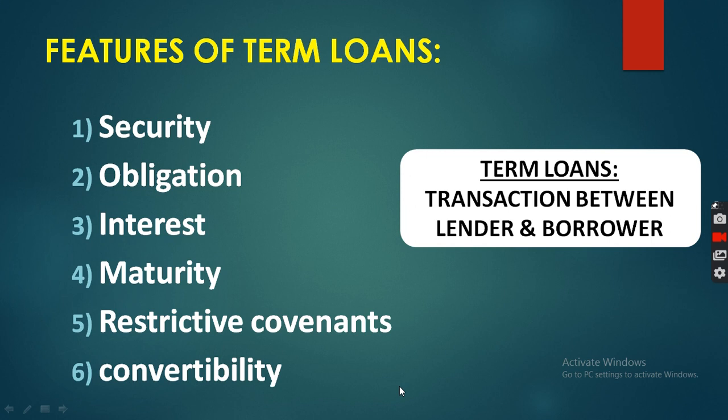Clear? So first one, features of the term loan. Term loan is one kind of secured loan. You have to keep in mind, term loan is one kind of secured loan. Security means generally the company has to offer security to the bank. Clear? So term loans are considered a secured loan.